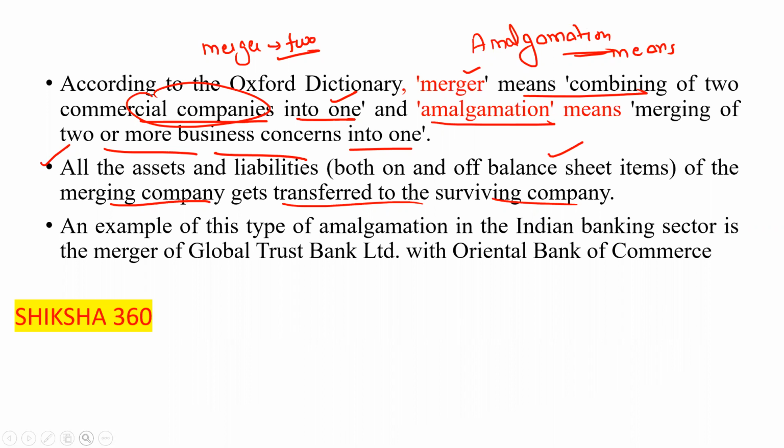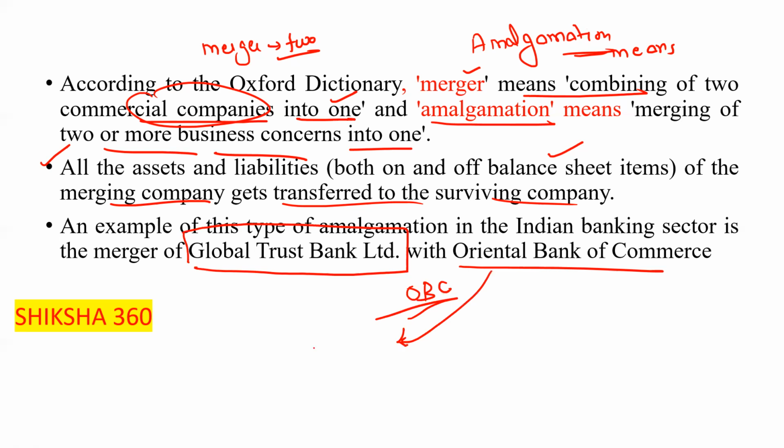An example of this type of amalgamation in the Indian banking industry is Global Trust Bank Limited with the Oriental Bank of Commerce, that is OBC. And later on, this bank was merged with PNB, clear. Hope it is clear to all of you. As per the dictionary meaning, what is the meaning of merger and what is the meaning of amalgamation?